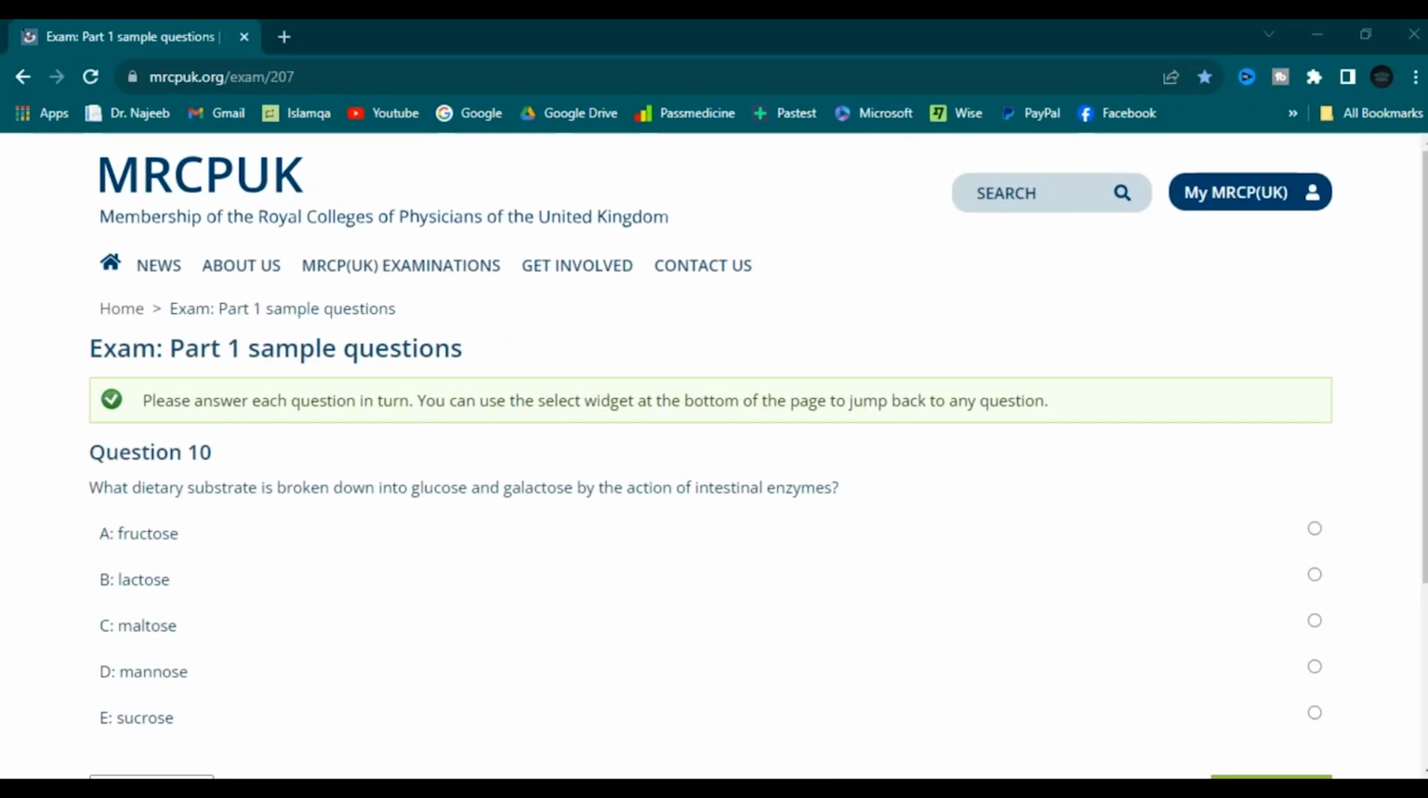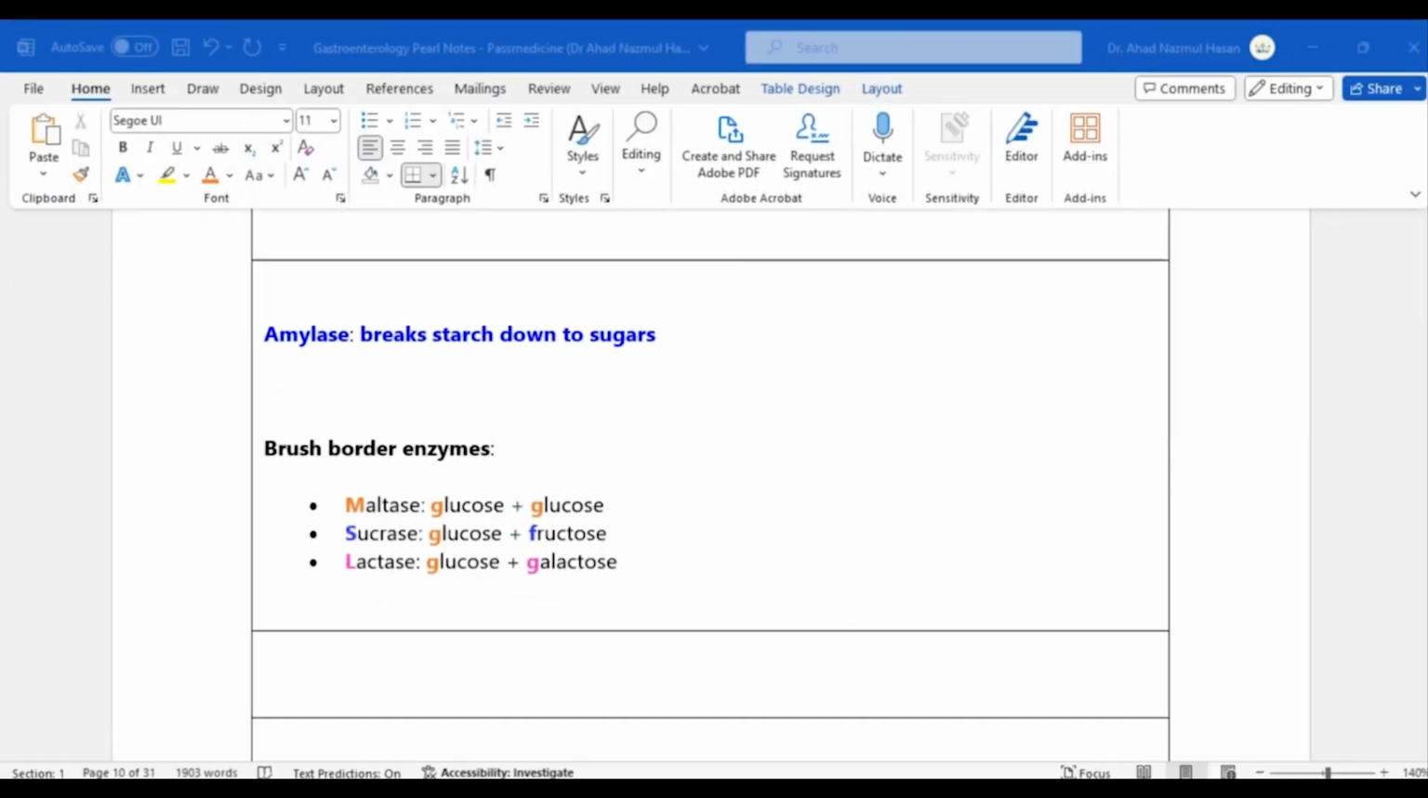What dietary substrate is broken down into glucose and galactose by the action of intestinal enzymes? Fructose, lactose, maltose, mannose, sucrose. This is a pretty straightforward question with regards to the brush border enzyme components.